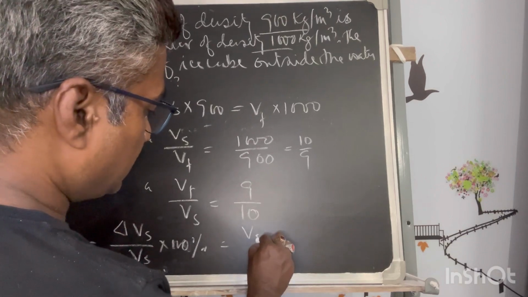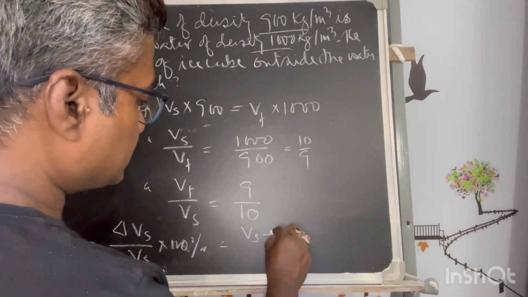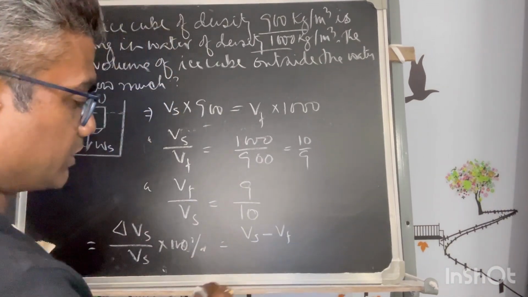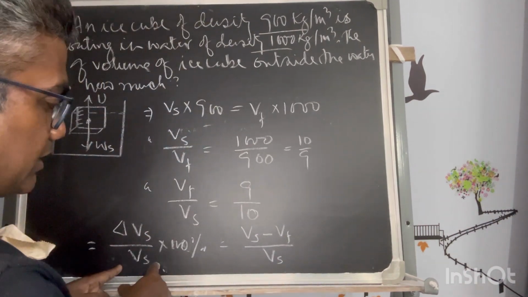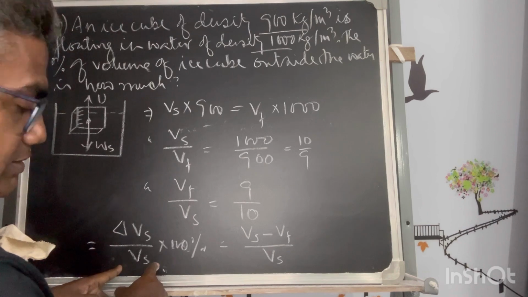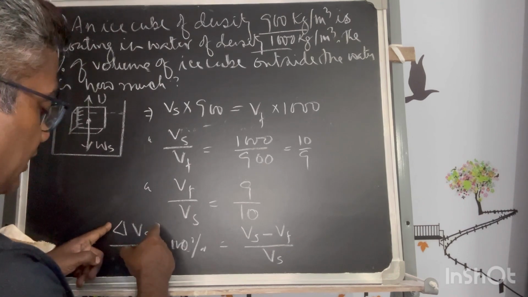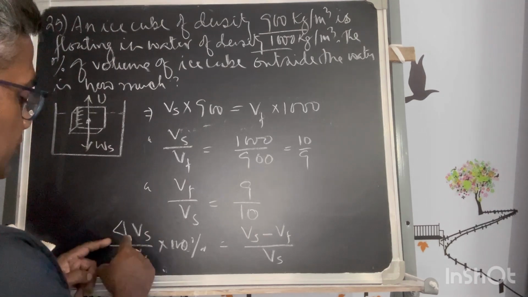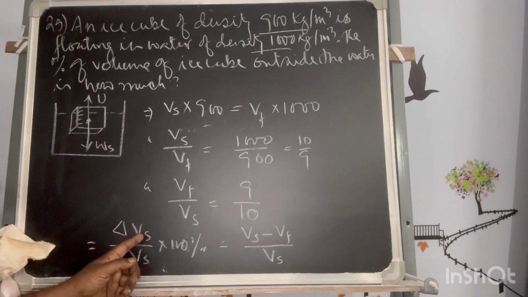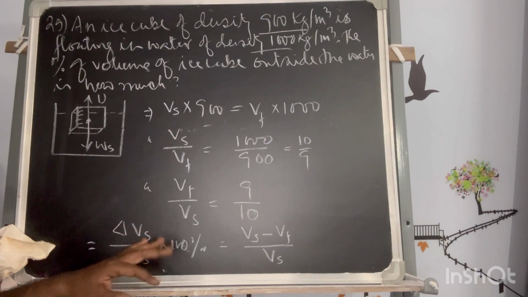The actual total volume of the solid minus the volume of the fluid displaced gives delta Vs, and delta Vs by Vs means what percentage of the solid is deviating from the actual.